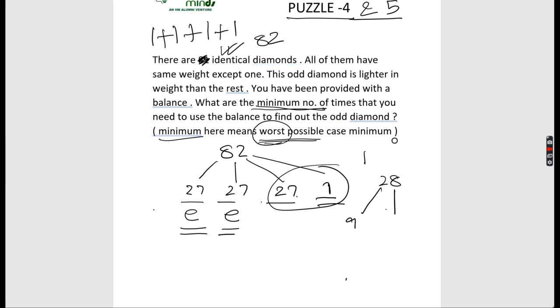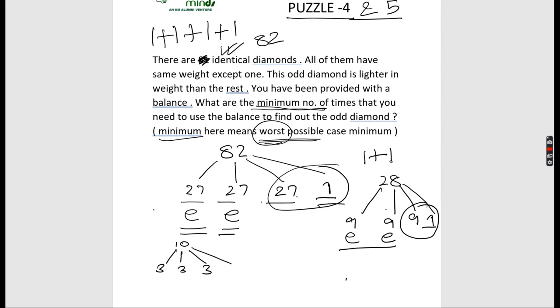Again I will divide 28 into 4 parts, 9, 9, 9 and 1. Again I would deliberately assume these to be equal in measurement. So my number of times is now 2. Again I would have to proceed with these 10 diamonds. 10 I would again divide into 3, 3, 3 and 1. Again on measuring these two I am assuming them to be equal. If I don't do that, I would get the answer 4, which is not the correct answer. So I will proceed with 4 in the next round. Again I will divide 4 into 1, 1, 1, 1.